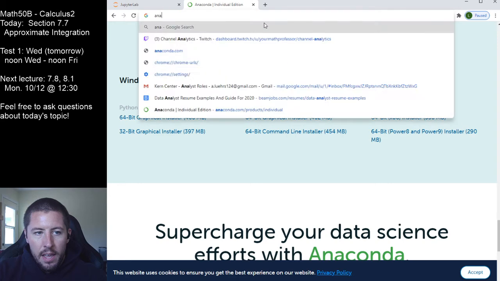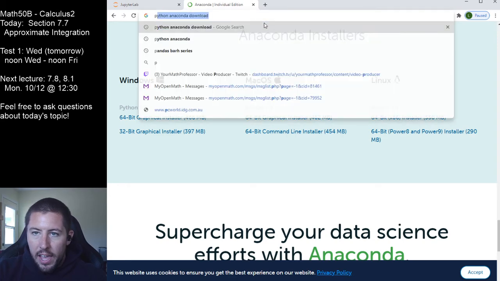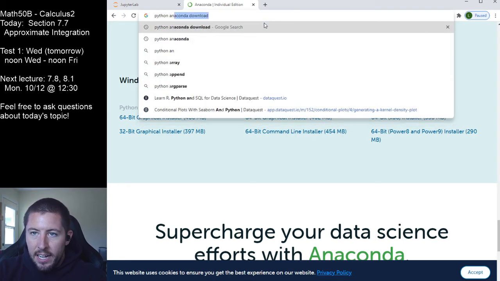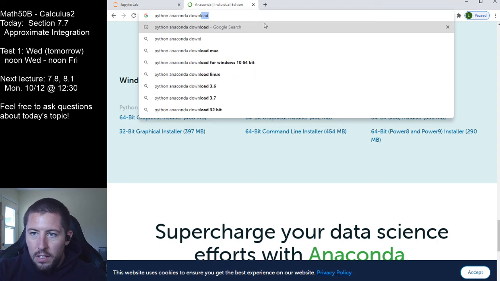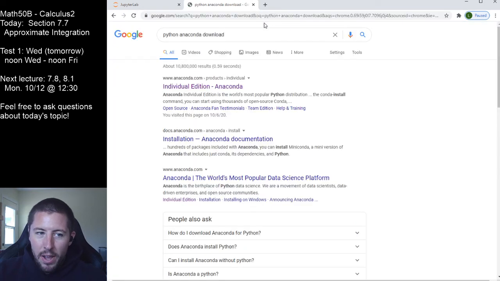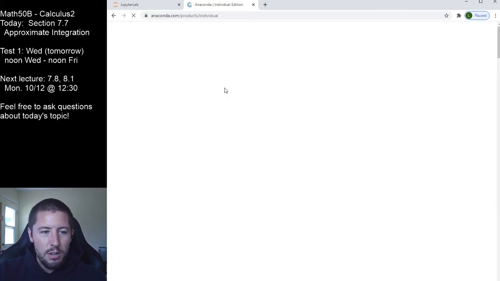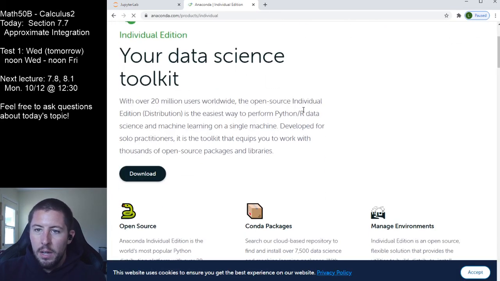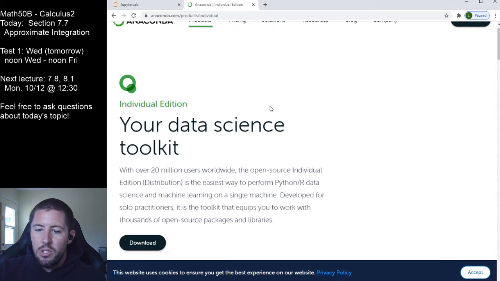So if you want this, you can just Google Python Anaconda download. It's kind of a big download, by the way. It's going to be like a gig. It's kind of big, but if you want to do this, then do this, and you can follow along in my notebook. It's going to take you to a main page.